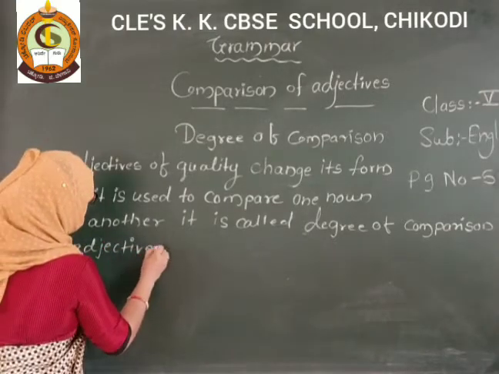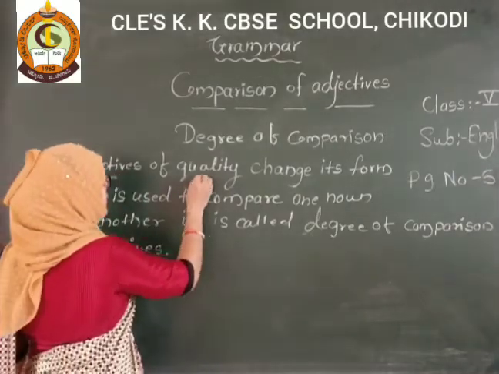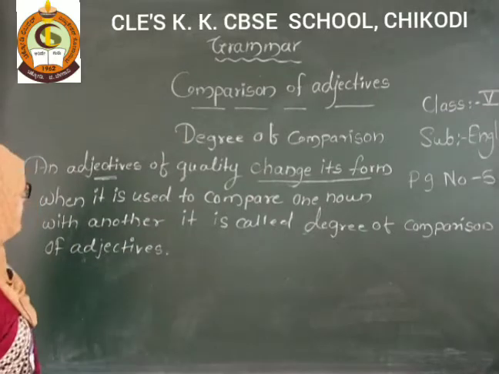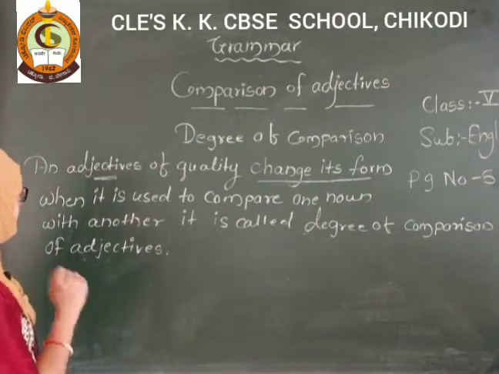Got it? See here, adjectives of quality change their form. When it is changing its form, when we want to compare one noun with another, it is called